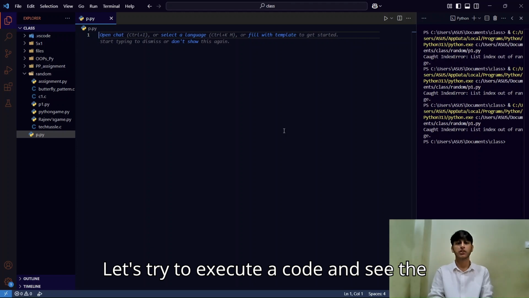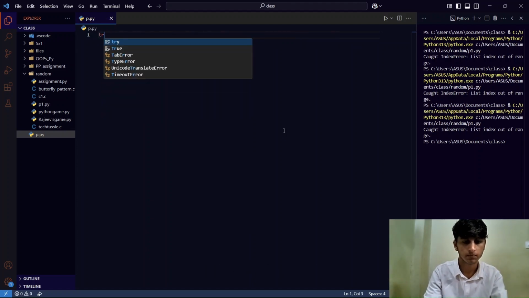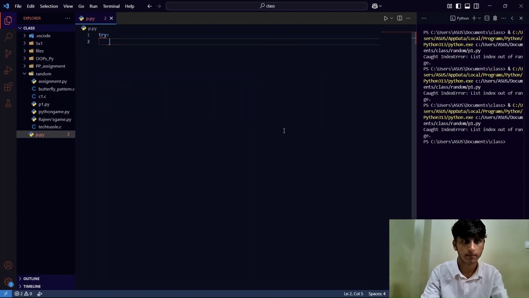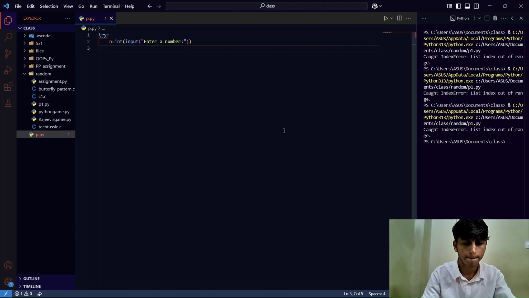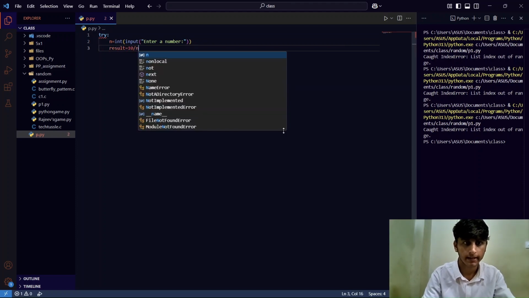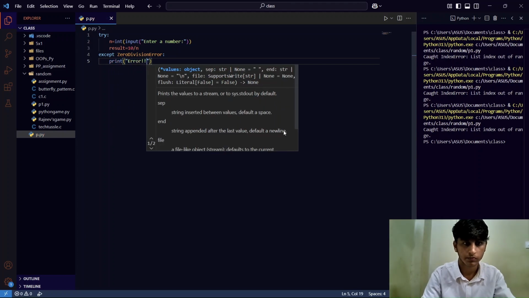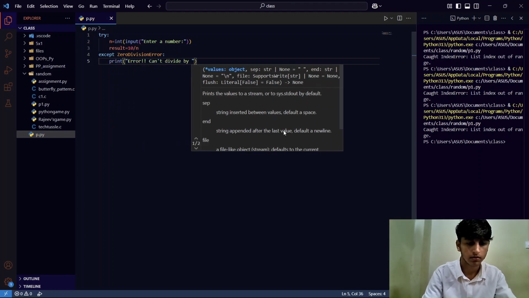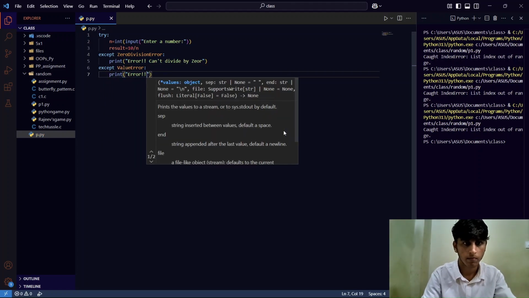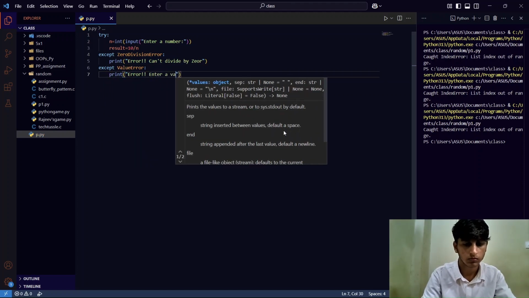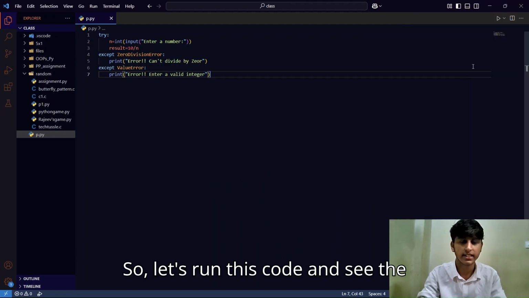Let's try to execute a code and see the output. So let's run this code and see the output.